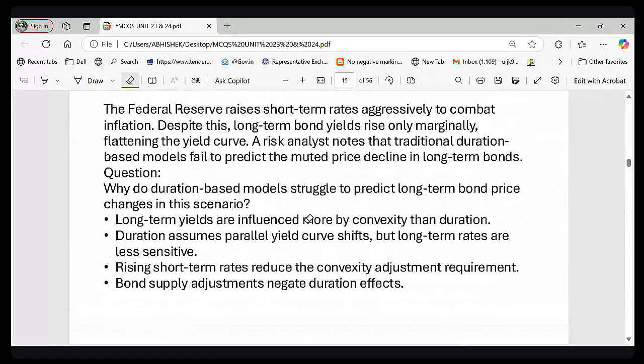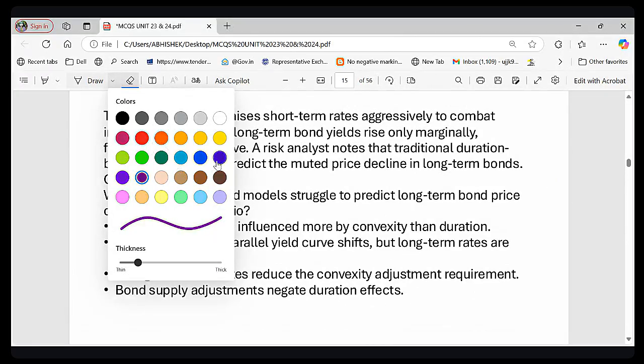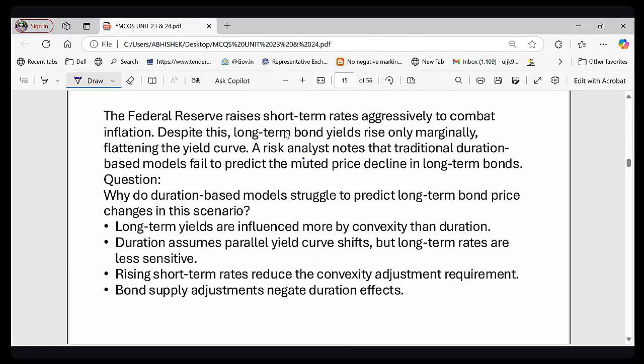Now let's see the next question. This question is again based on duration. The question says that the Federal Reserve, like the RBI, aggressively raises short-term rates to control inflation. Suppose it is the RBI: it has raised the short-term rate to combat inflation. However, the long-term bond yield barely increases, meaning the long-term bond yield does not increase. So what happened then?